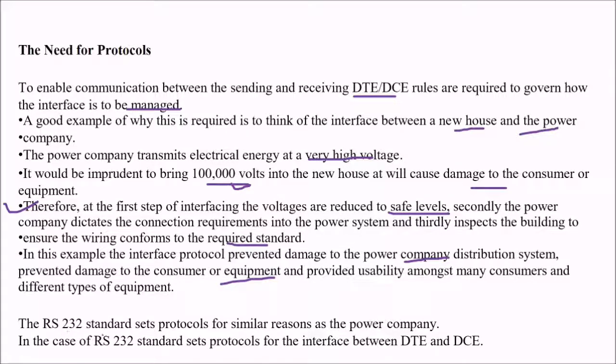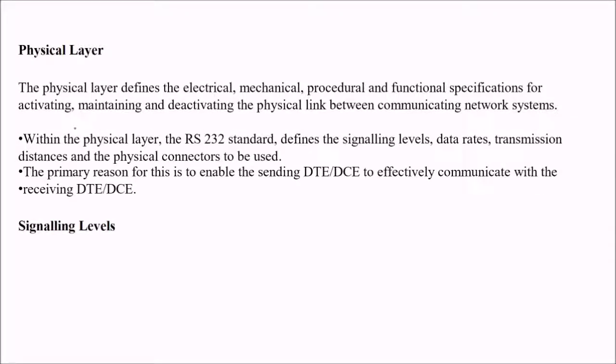So this RS-232 standard sets protocol. This standard is a protocol only, for a similar reason as the power company does. In the case of RS-232, the standard sets protocols for the interface between DTE and DCE. So at the physical layer, what happens? The physical layer defines the electrical, mechanical and procedural functional specification of activating, maintaining and deactivating the physical link between communicating network systems. And within this physical layer, the RS-232 standard defines the signaling levels, the data rate, the transmission distances, and the physical connectors to be used.